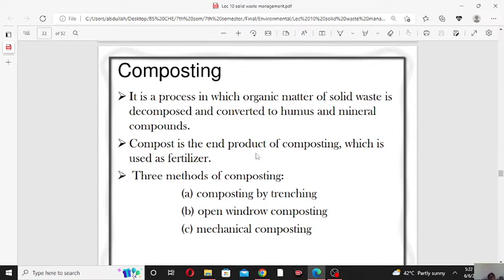So compost is the end product of composting. As a result of composting, we can obtain compost, and compost is used as a fertilizer. There are three methods of composting: composting by trenching, open window composting and mechanical composting.